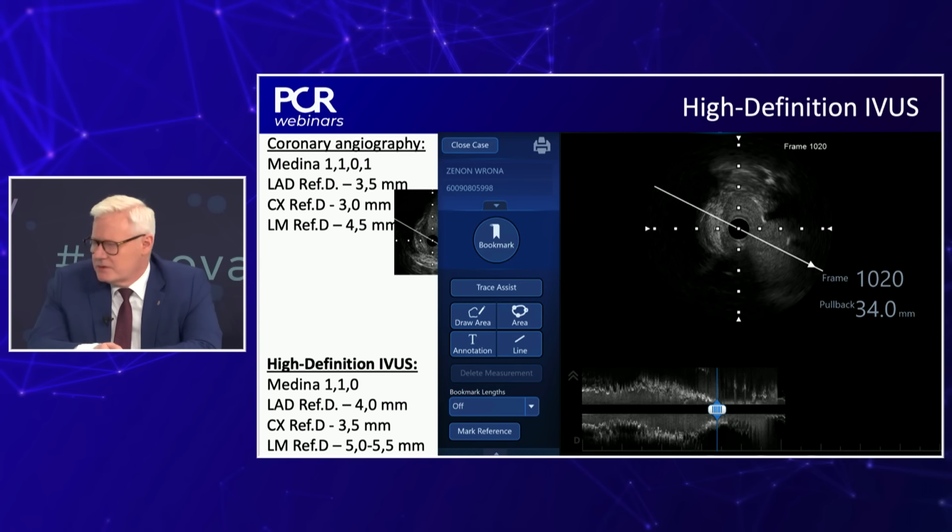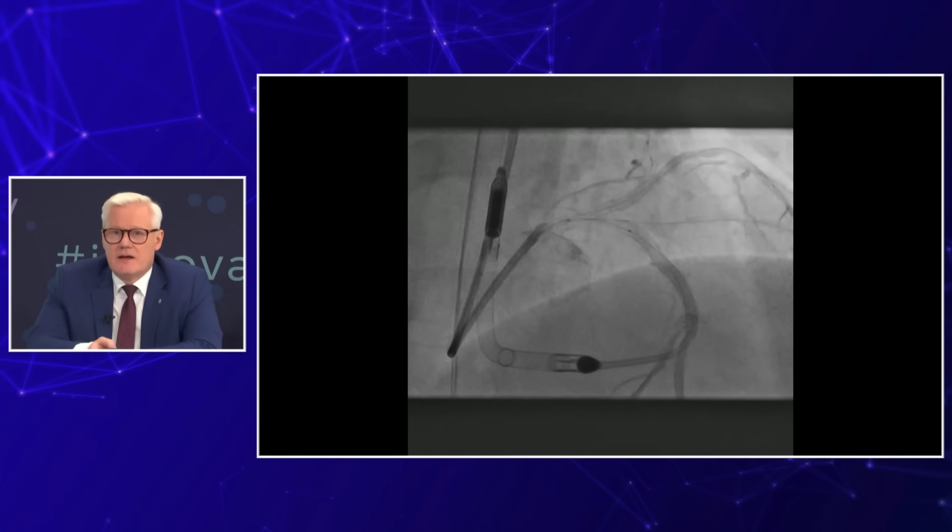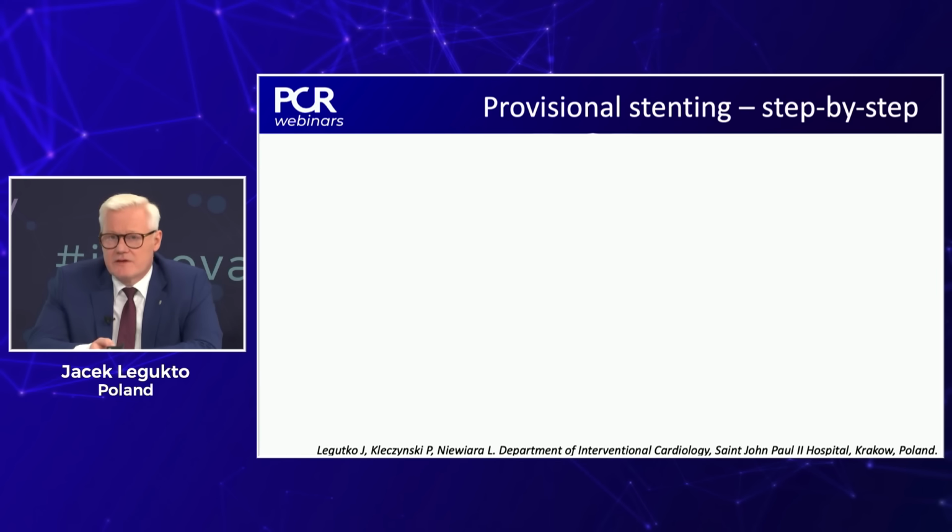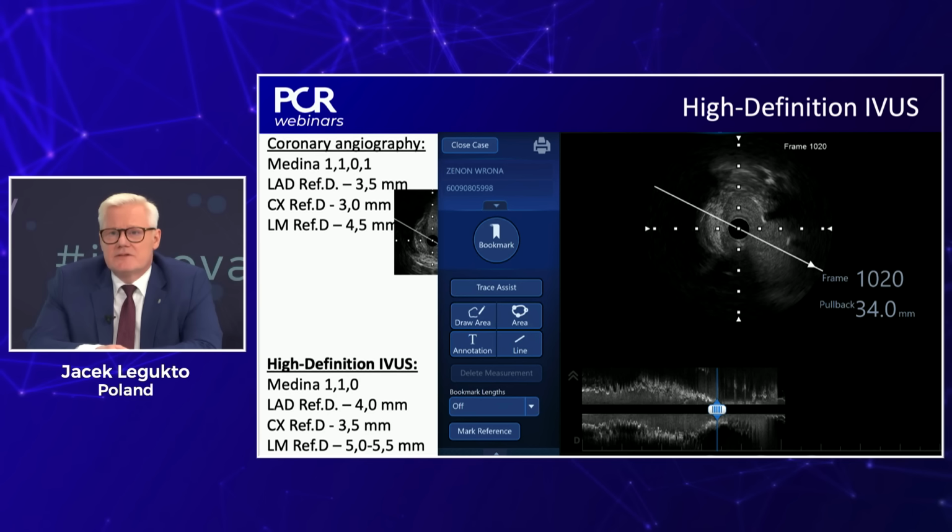Dr. Narayanan is asking whether the LCX ostium seems to have high plaque burden, even though the lumen is good. Does that concern when considering a provisional stenting strategy? With this IVUS evaluation and some shadowing of the wire, it's not possible to fully appropriately assess this ostium. But I believe that the plaque burden in the ostium is not so much. The lumen area which we calculated was at the level of 4.5 or even more, and the plaque burden was less than 50%. So I believe that this is not an issue that we need to immediately go for a two-stent strategy.